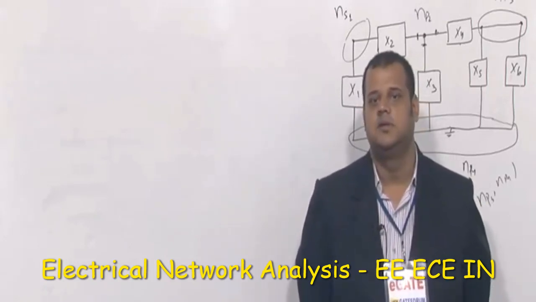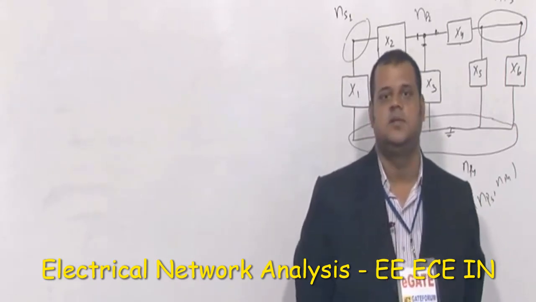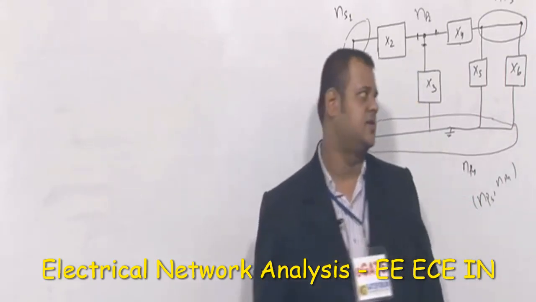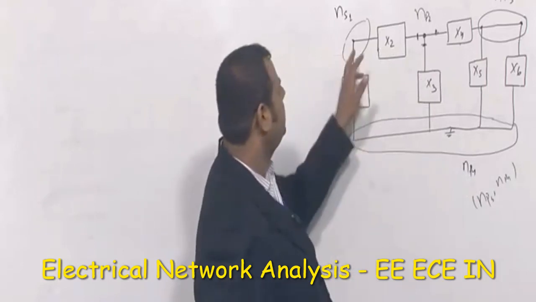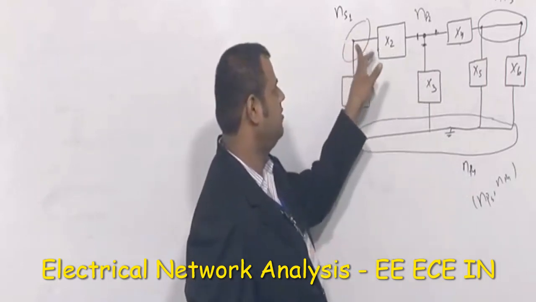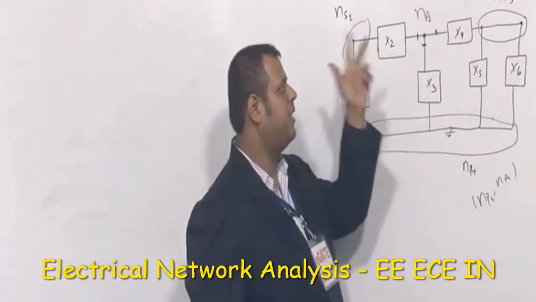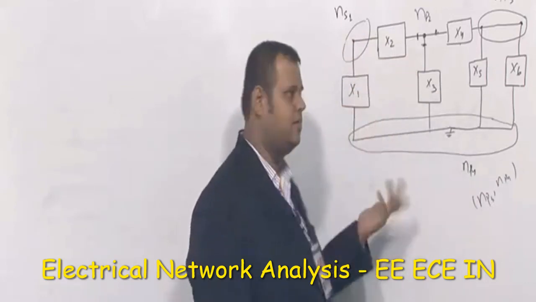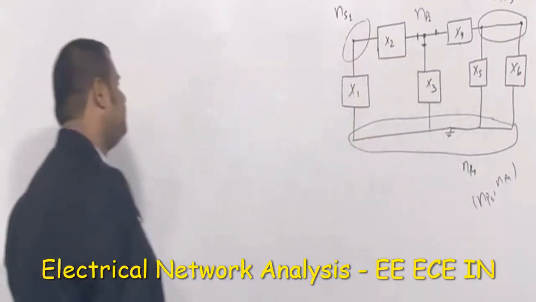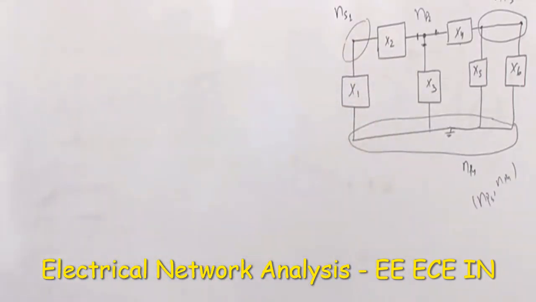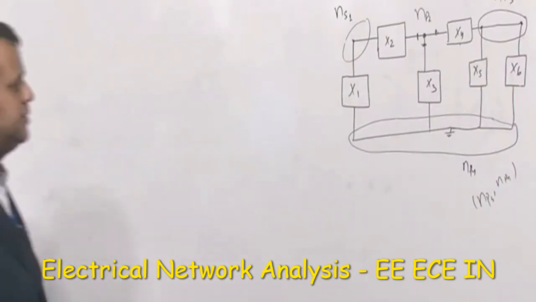Dheeraj Kumar from Ajmer: Sir, please repeat again about the series connection. What is the series connection? Two elements sharing a simple node, that is series. A pair of nodes means parallel. What is the extra thing? Series means the current is the same, and parallel means the voltage is the same.